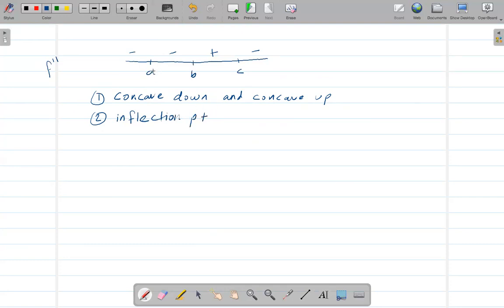If you think A is the inflection point, then just say A is the inflection point. If you think this is concave up, then you have to write C comma positive 1, saying this is concave up. If you think this is concave down, then you have to write that this is concave down. I'm just showing the way you write. This is not the answer, so you need to find the answer.